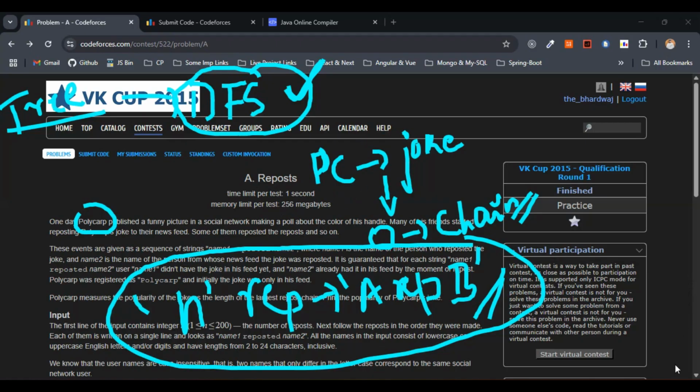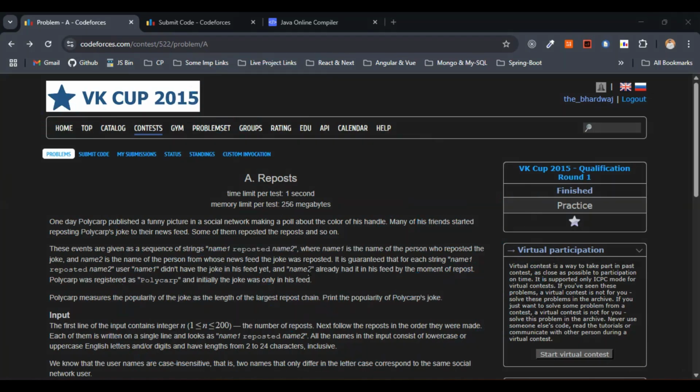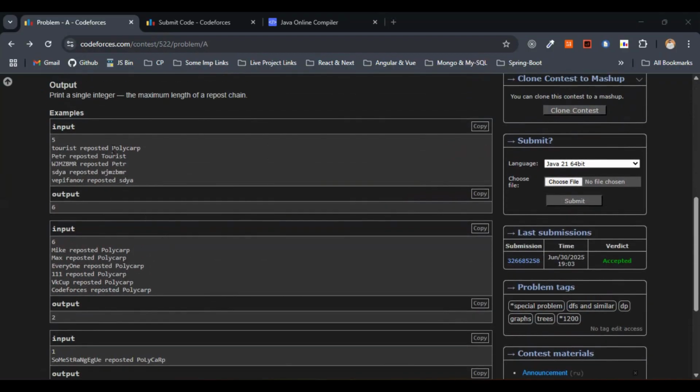There has to be Polycarp somewhere. See here, tourist reposted Polycarp. Here we have five inputs. Starting from Polycarp, we have to find the maximum depth of reposts.